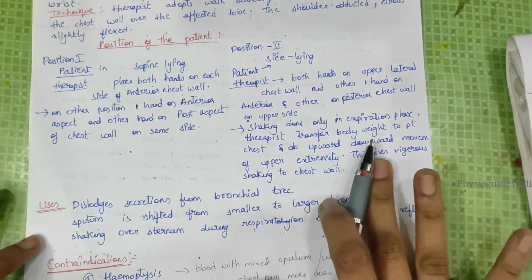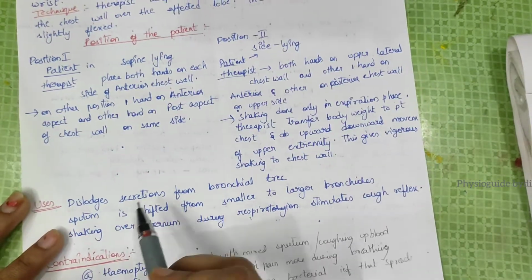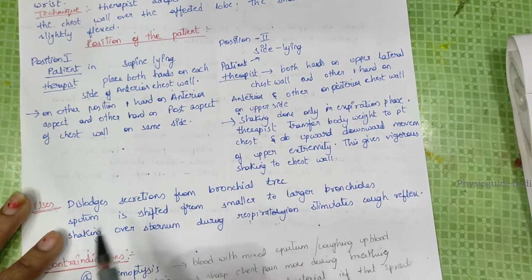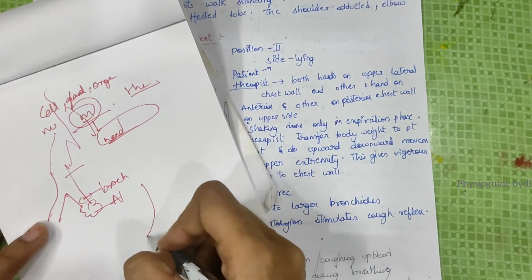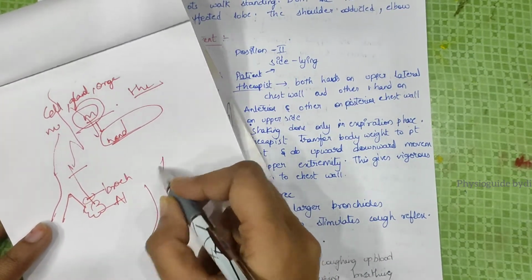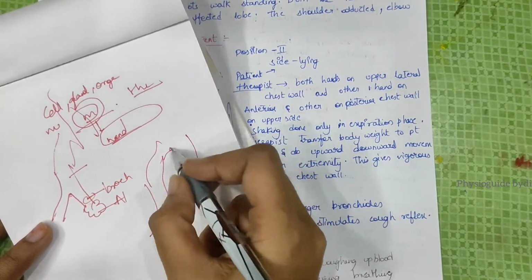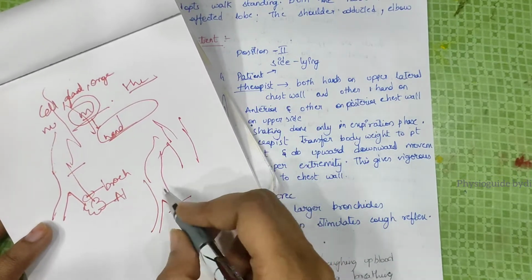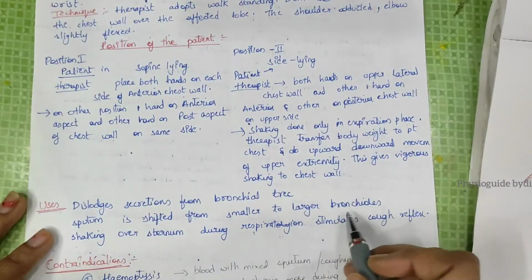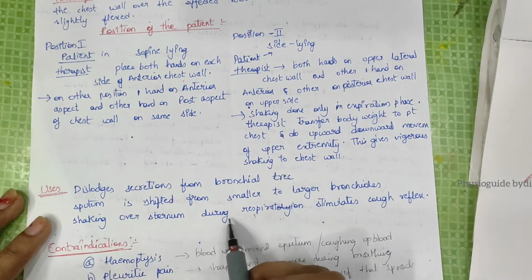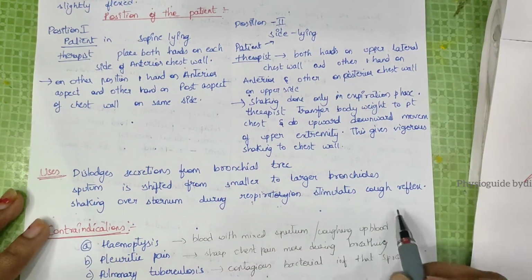This also dislodges secretions from the bronchial tree. Sputum is shifted from smaller to larger bronchi, up to the trachea. Shaking over the sternum during respiration stimulates the cough reflex.